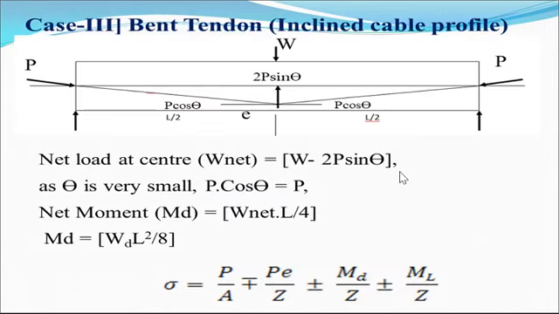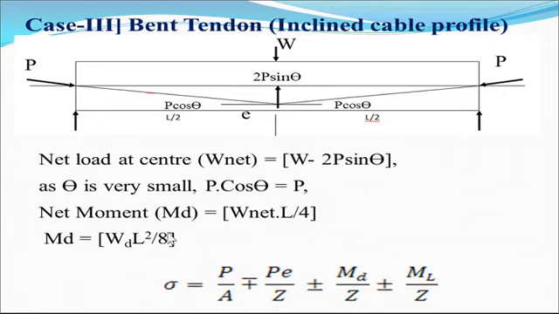Third one, we can provide the tendon like this, that means it is bent at the center, eccentricity is maximum, and at the support it may be 0 or have some eccentricity depending on the load. That means the inclined cable profile. In that case, it is observed that this pre-stressing force is inclined. We can find the component of this P along the horizontal direction and along the vertical direction. At this point, it is P cos theta horizontally, and vertically it is P sin theta.